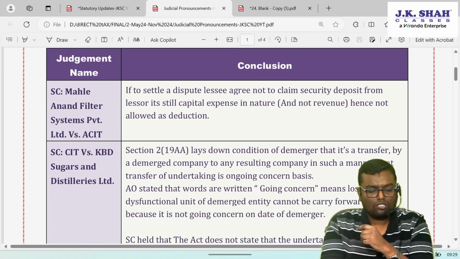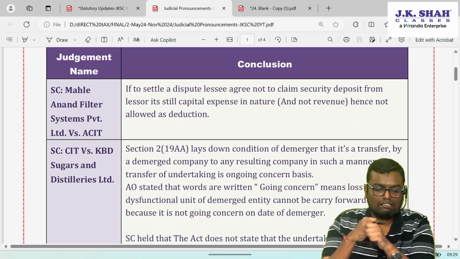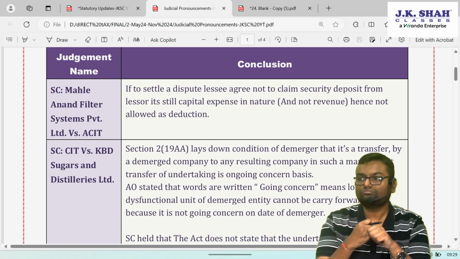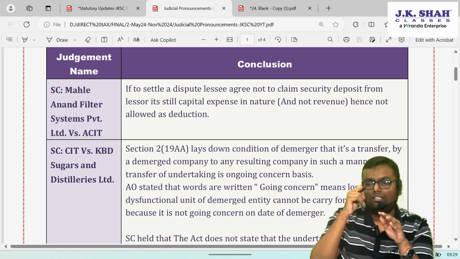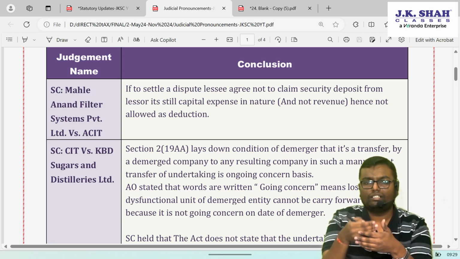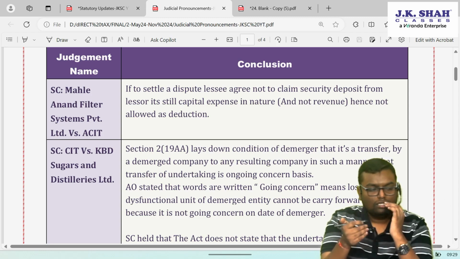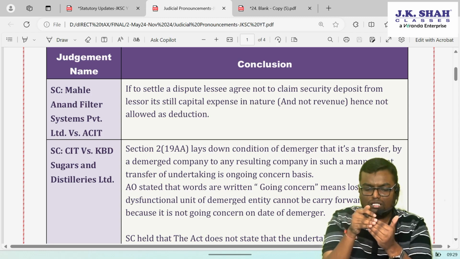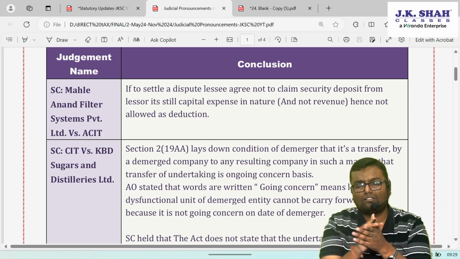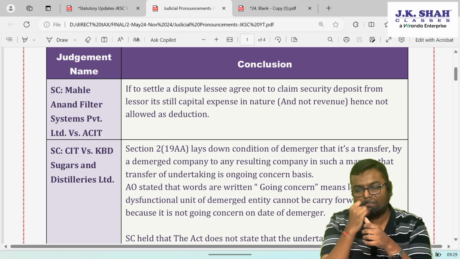The very first case law, Supreme Court, Mahle Anand Filter System Private Limited versus ACIT. Now what is that regarding? Let's understand. I have entered into a lease with a lessor. I have given a security deposit of rupees 1 lakh. The total lease term is now coming to an end, and there is some dispute about arrears of the rent or some damage that happened in the property.